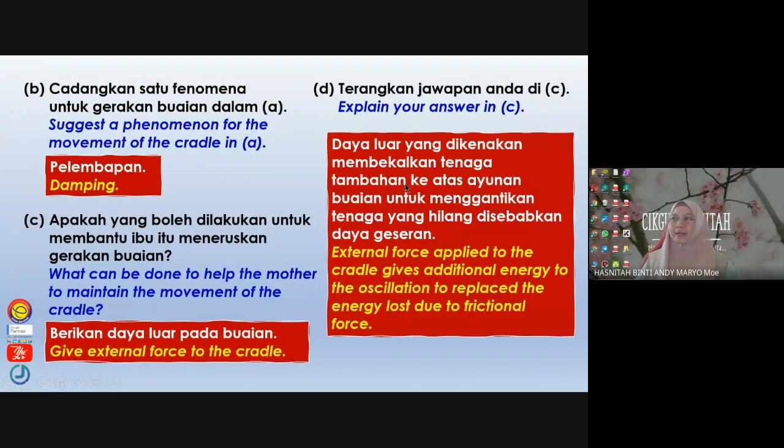Okay, so what happened when we give an external force to the cradle? So the external force applied to the cradle give additional energy to the oscillation to replace the energy loss due to frictional force. Okay. So kita bagikan dia daya luar, external force. For example, we can put a motor there or we can tie a string so we can continue move it